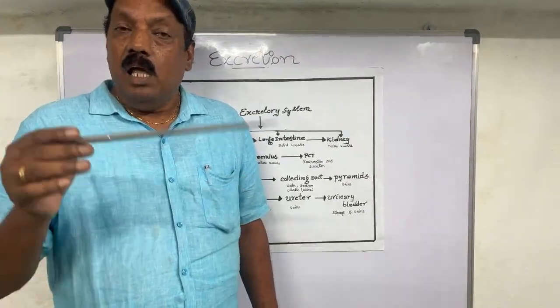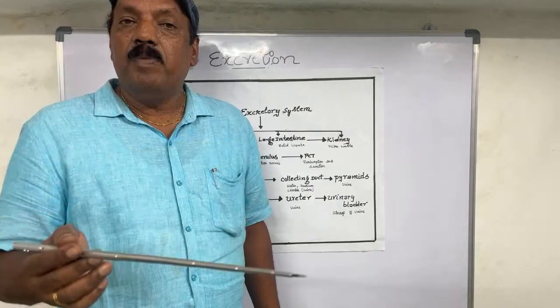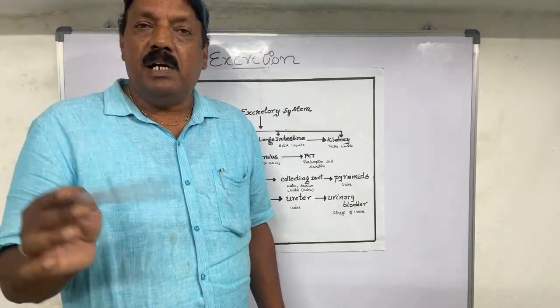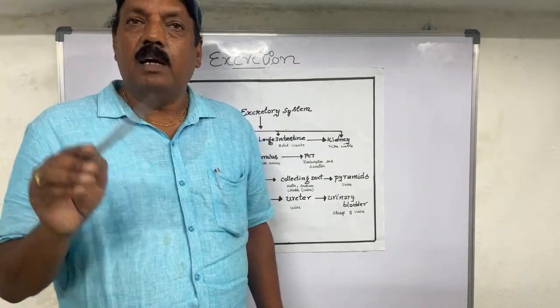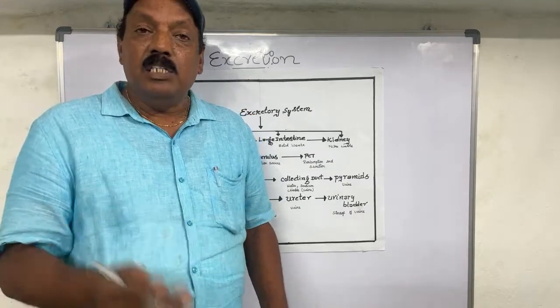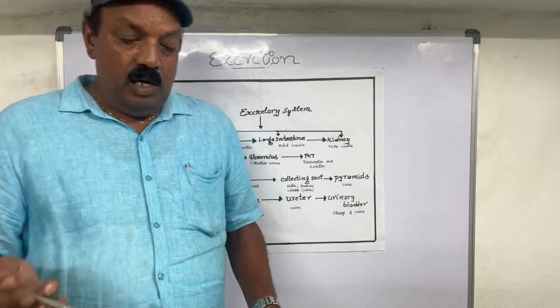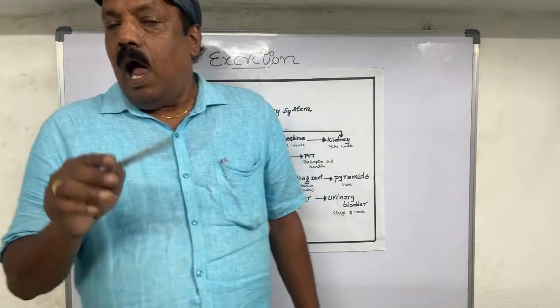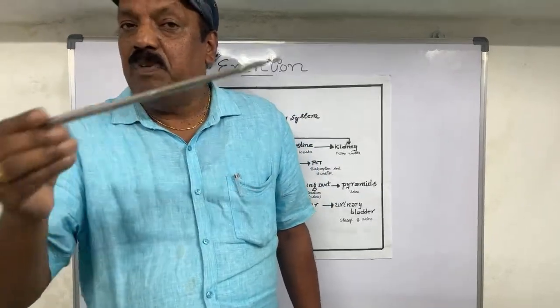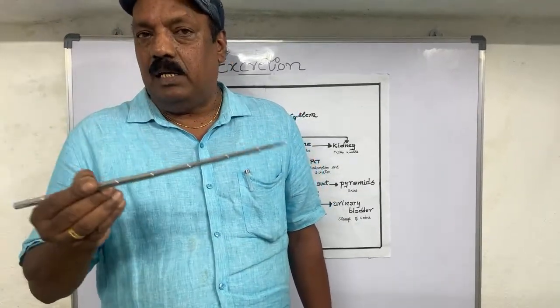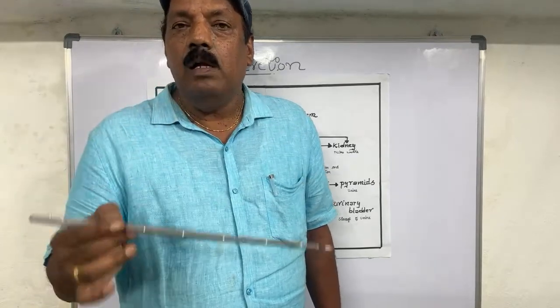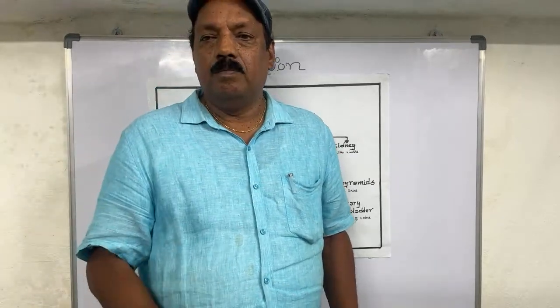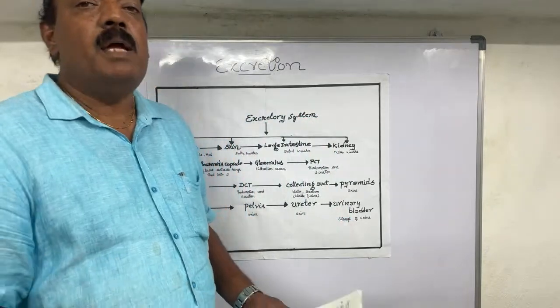Second, a collection of useful and waste materials is settled and filtered out clearly, and this goes into the Bowman's capsule. Whatever filtrate we got in the glomerular filtration is called primary urine.